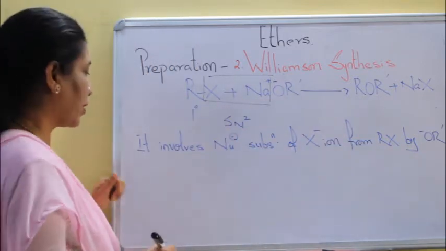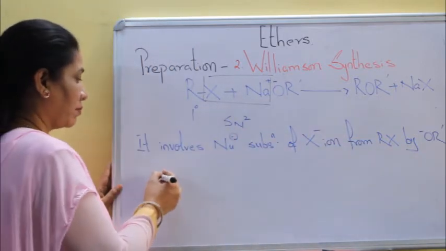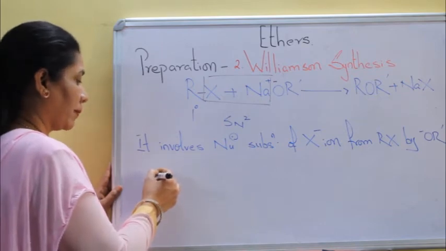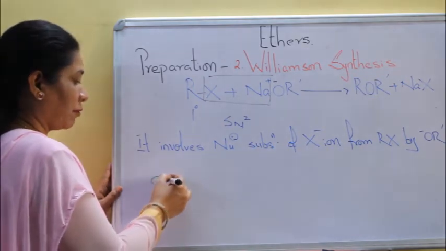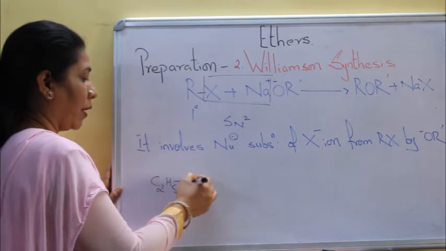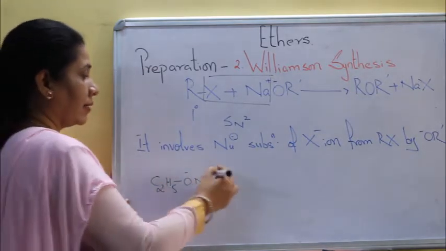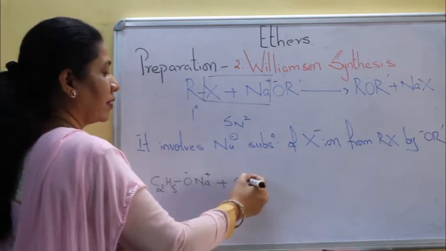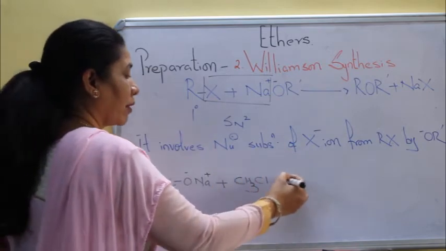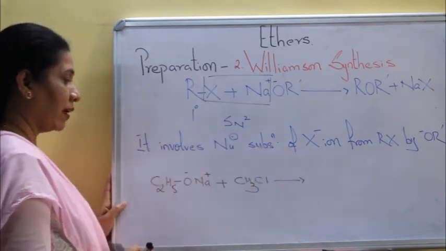Let's try with an example. Suppose we have sodium ethoxide, C2H5ONa, sodium ethoxide. Let's say this is treated with methyl chloride. What will happen?